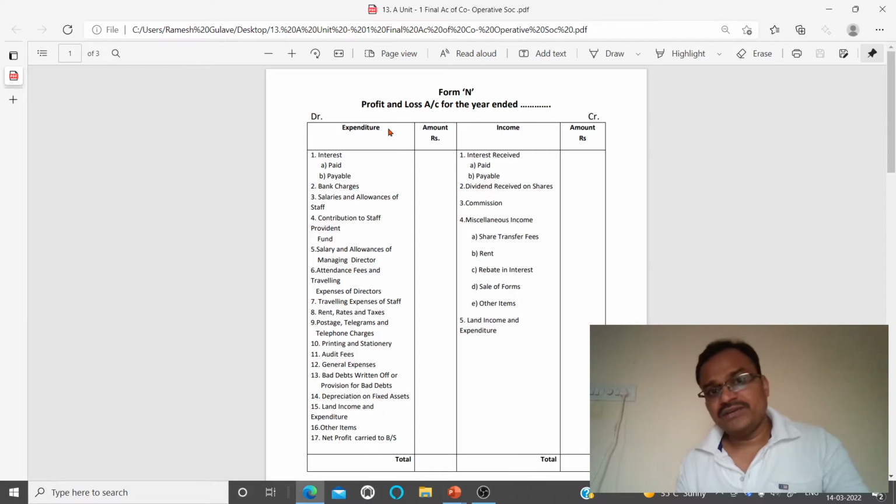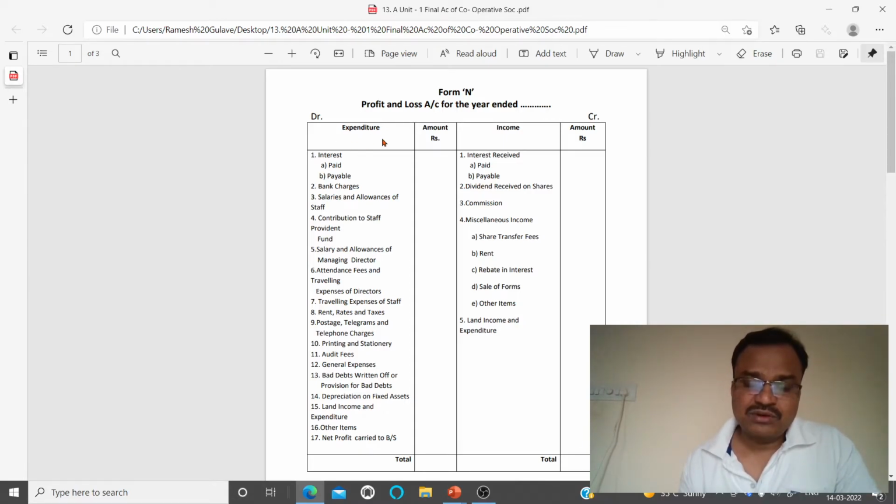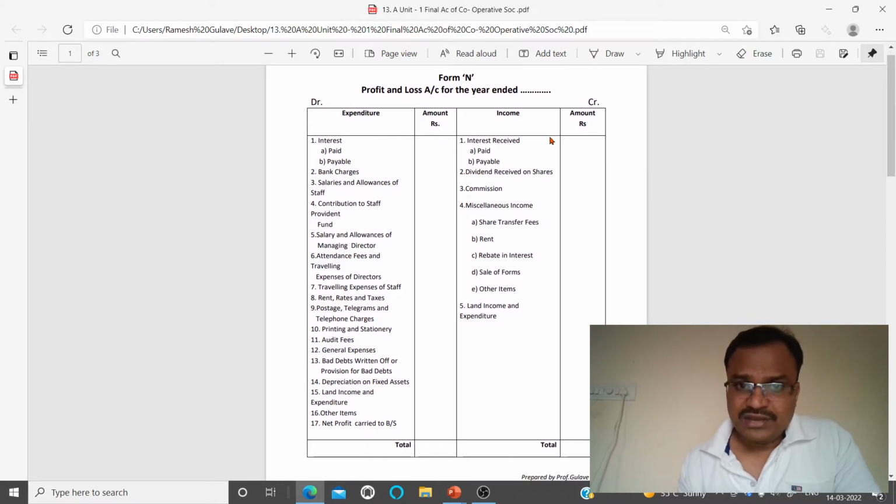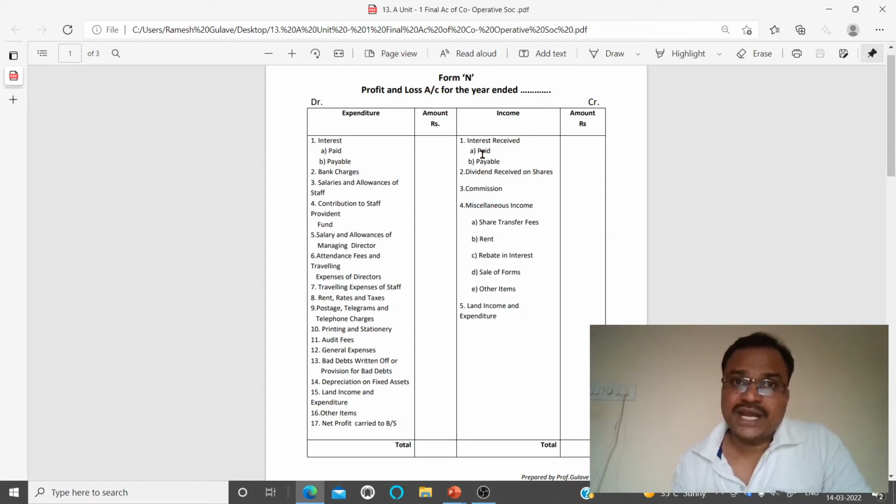So here you can see that on the left hand side we have to record the expenditure, and on the right hand side we have to record the income. So this is the format of the profit and loss account. But here you can observe that there are sub points, like for point number one, interest is there, point number two, bank charges are there. So we have to record the expenses in this order only and income in this order. So we have to memorize the sequence or order in which we have to record expenditure and income, right?